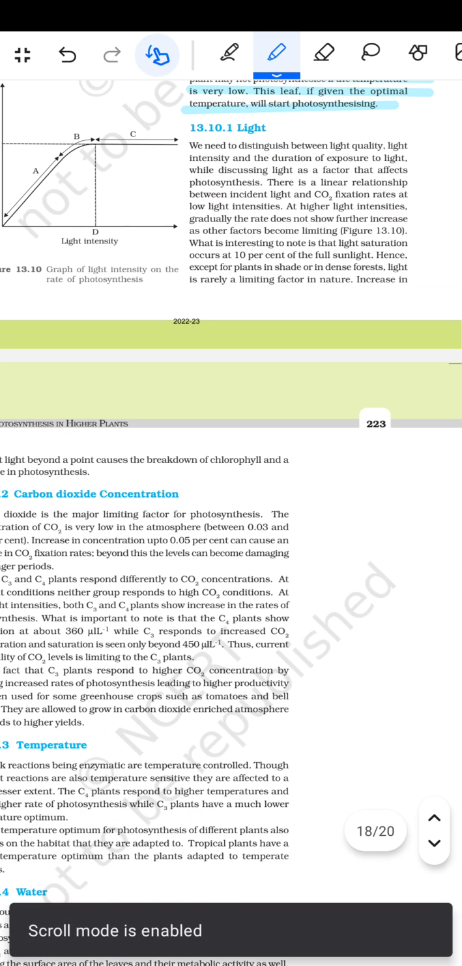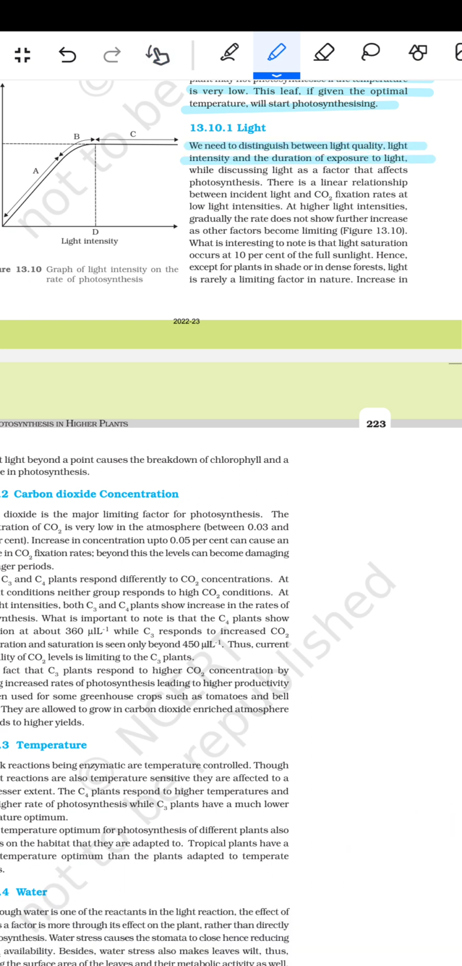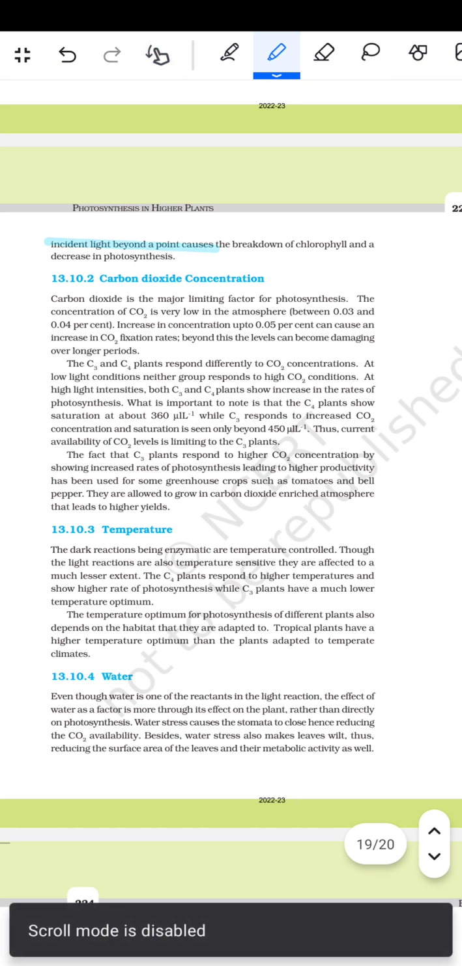फिर आता है लाइट, तो कहता है we need to distinguish between the light quality, light intensity and the duration of the exposure to the light by discussing the light as a factor that affects the photosynthesis. There is a linear relationship between the incident light and the CO2 fixation rate at a low light intensity. At the higher light intensity, gradually the rate does not show further increase as the other factors become limiting. But it is interesting to note that the light saturation occurs at 10% of the full sunlight, hence except for the plant in the shade or in the dense forest, light is really not a limiting factor in nature. Increase in the incident light beyond the point causes the breakdown of the chlorophyll and decrease in the